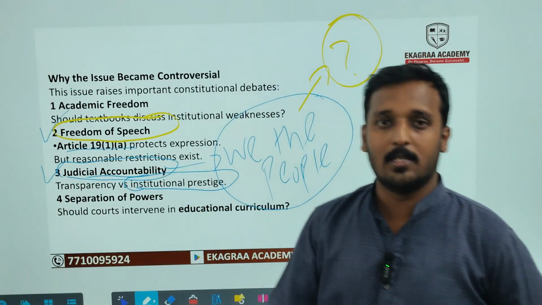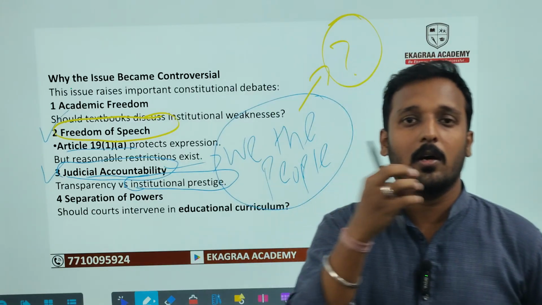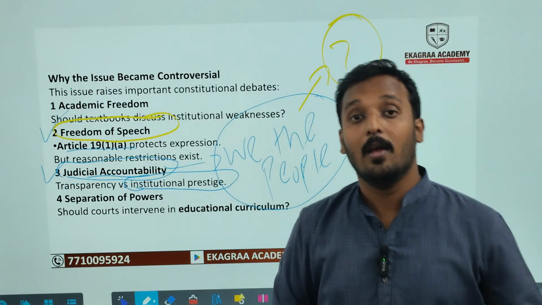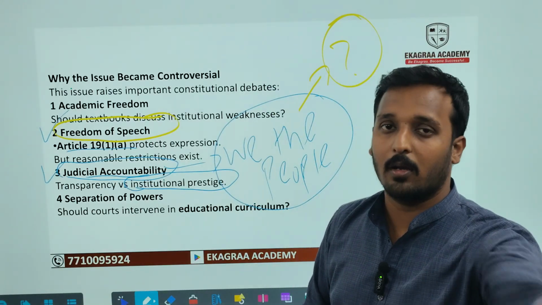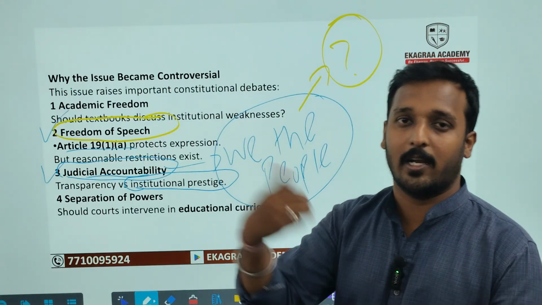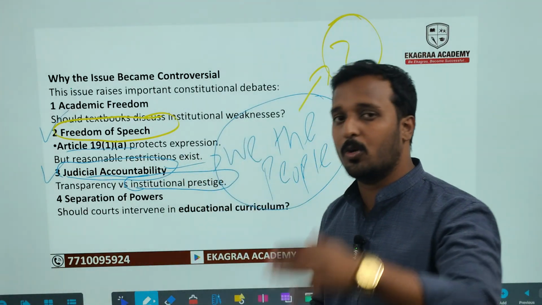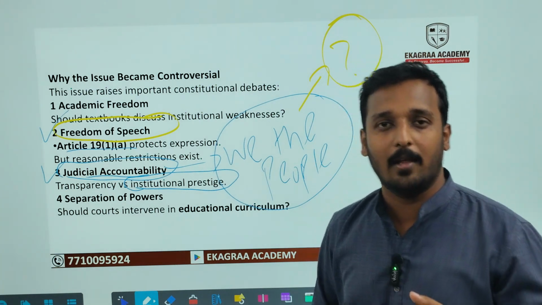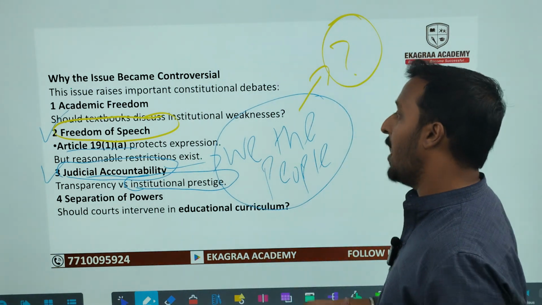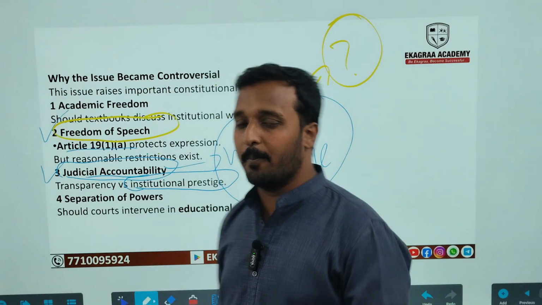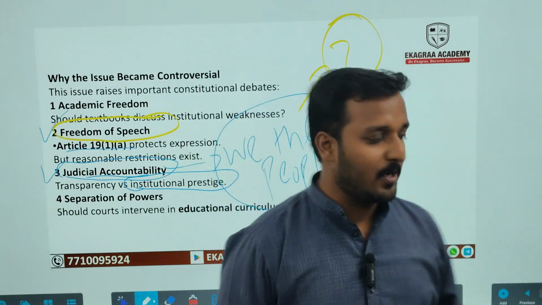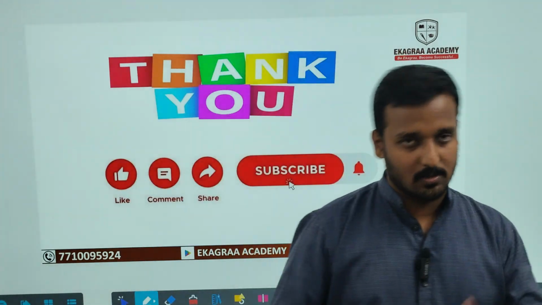Okay, the class 8 textbook had content regarding corruption in the judiciary, but it may also malign the image of the judiciary, that it is corrupt. That is something that needs to be stopped, and we need to make a proper balance between the contempt power, academic freedom, and the freedom of speech. So that's all for this. Thank you.